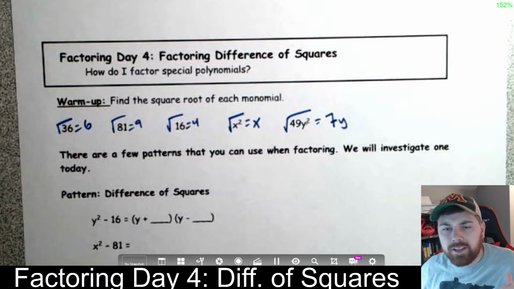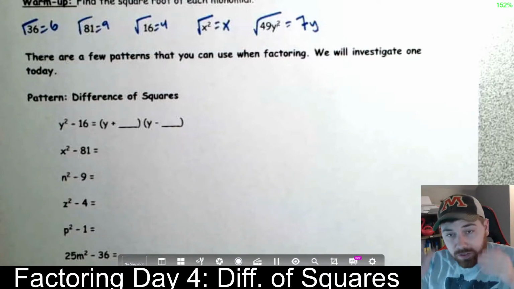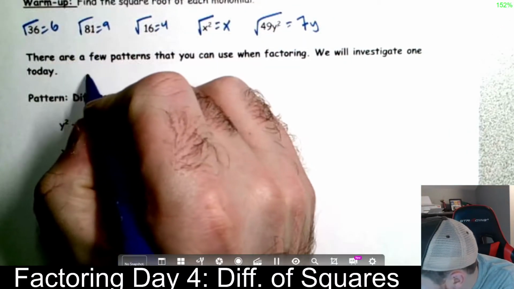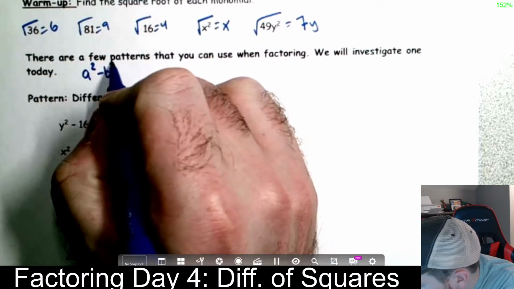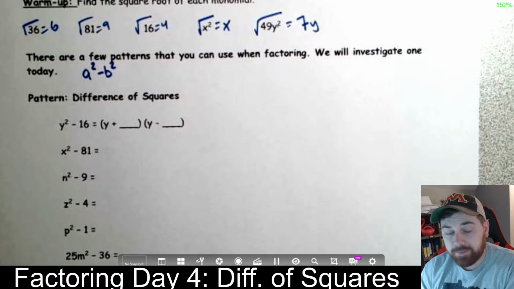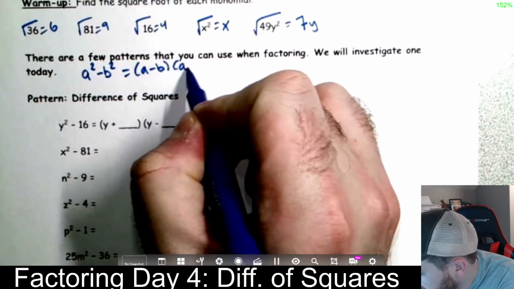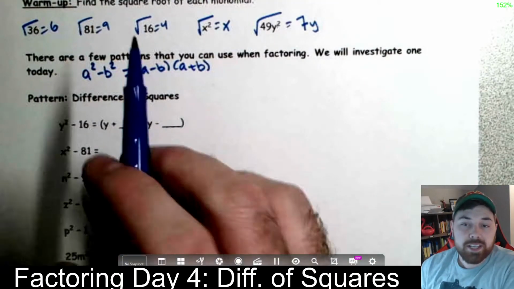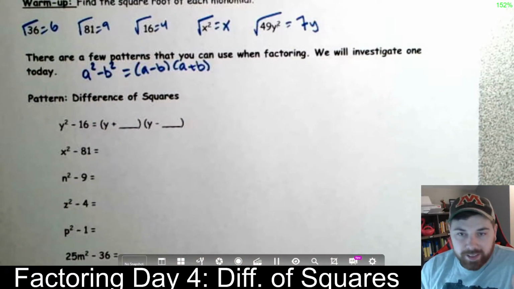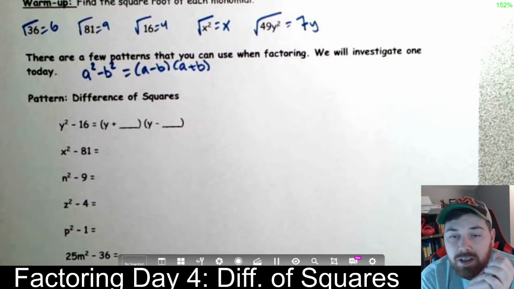There are a few patterns that you can use when factoring. This is the most important. There's a bunch of other ones that you can use, things that operate in a certain way, but this one's really common. So the pattern is if you see something of the form a squared minus b squared. I always like to say something squared minus something squared. What it is is a minus b times a plus b. Reason being is if you actually fill this out, the middle term, the negative BA and the AB on the outside, they'll cancel. So it kind of works out really nicely. It doesn't matter if you put A minus B or A plus B first. You can flip-flop those.